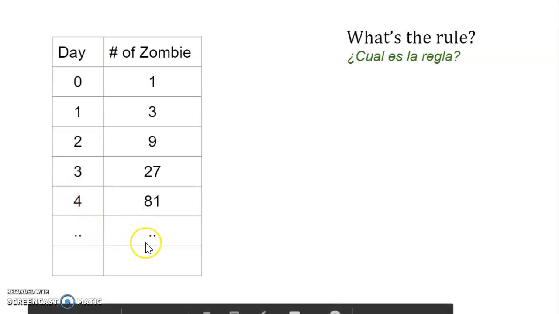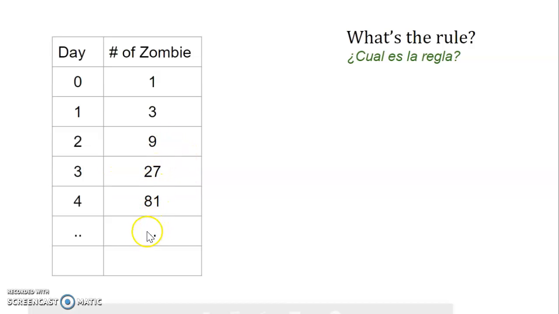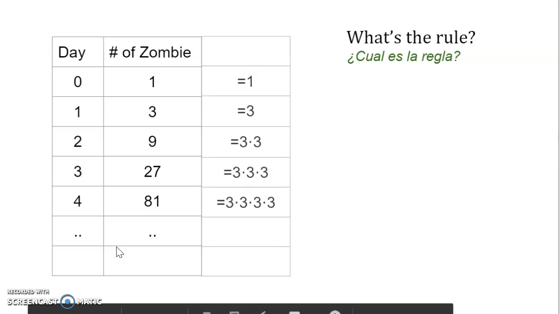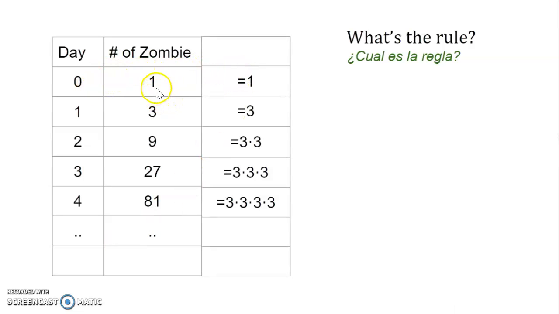So if I continue this pattern, what do you think? How are the numbers related? That's what we're looking for. Well, I can rewrite these numbers 1, 3, 9, 27 and 81. 1 is just 1, but I am multiplying by 3. From 1 to 3, I am multiplying by 3. From 3 to 9, whatever the number was, which was 3, I multiplied by another 3. From 9 to 27, I multiplied whatever the number it was, which was 3 times 3, by yet another 3.